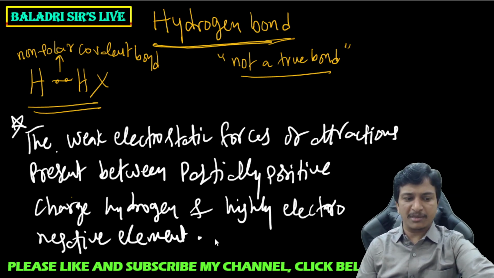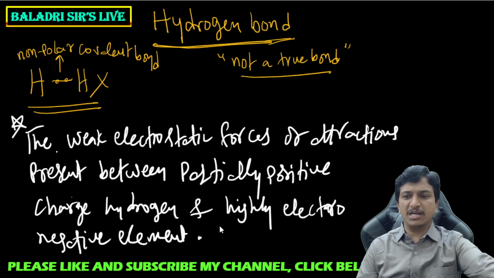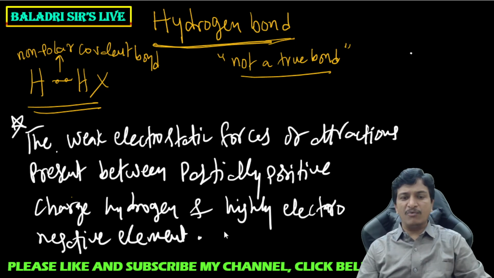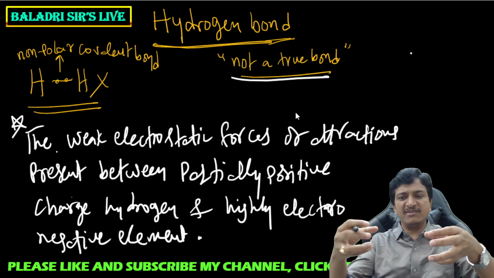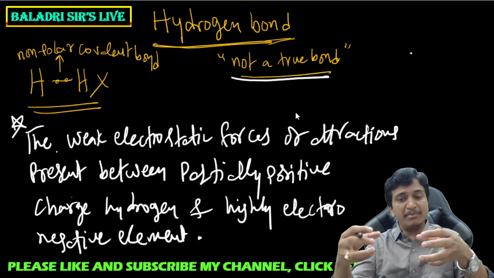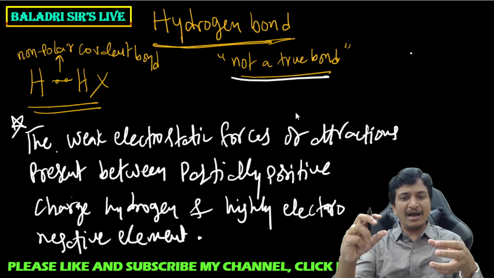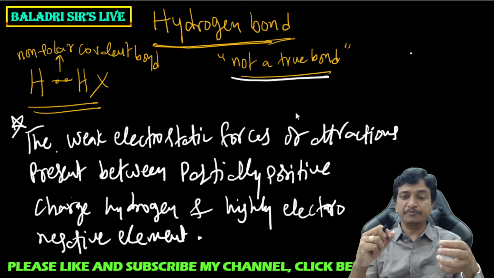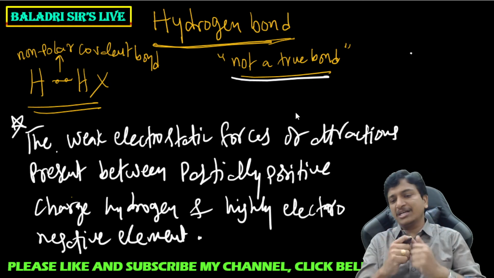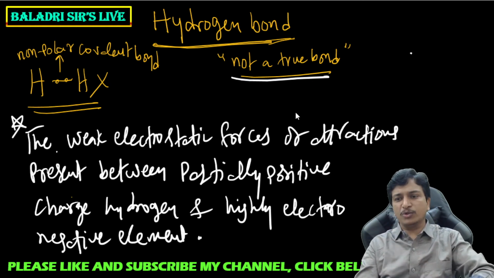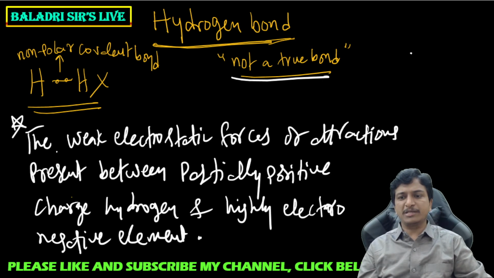Sir, here we need some clarity. What is this partially positive charge hydrogen and what is this highly electronegative element, sir? Let me explain in detail. And you said it is not a true bond. Yes, hydrogen bond is a secondary force, just the attractions present between two neighboring molecules. Neighboring molecules are required. One should have a positively charged hydrogen. The other compound should have a highly electronegative element. Between these two, attractions will develop. Those attractions are called hydrogen bond. Clear to you? Let me explain in detail.